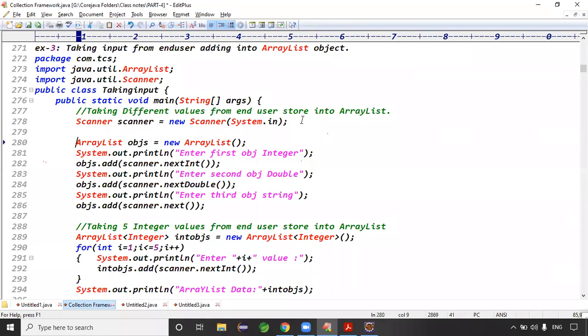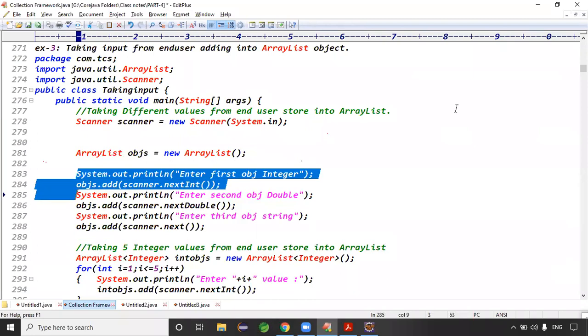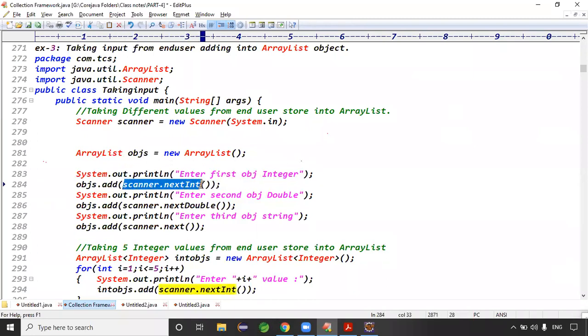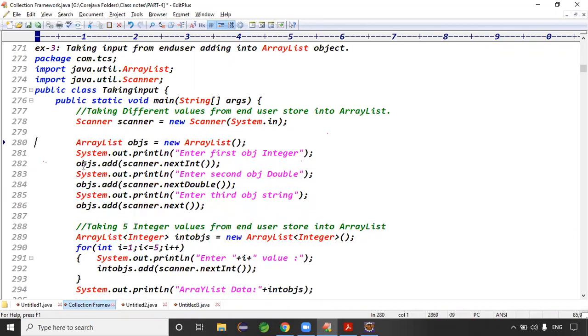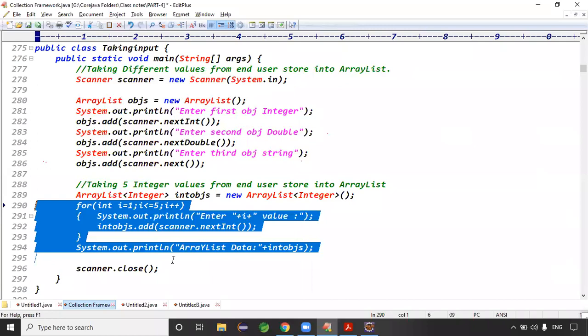Scanner class is there, and ArrayList object is there. After that, enter first number. Whatever number I'm reading here with scan.next, I directly add into the list, right? Very basic example, you can check it once. To take 5 integers, use the for loop from 1 to 5: enter first value, enter second value, enter third value, enter fourth value, enter fifth value. Guys, are you able to run this code? Yes. You can run this code and check the output.